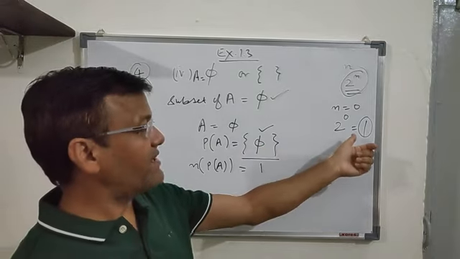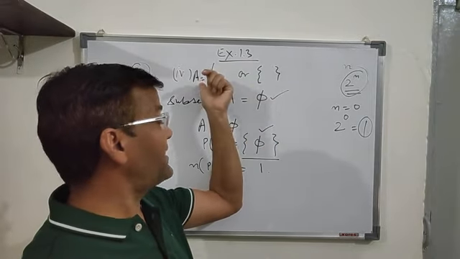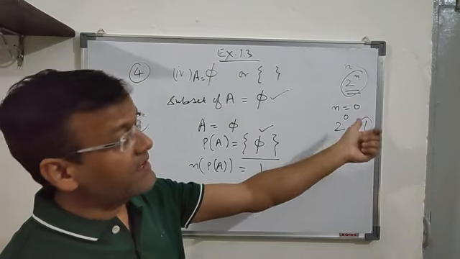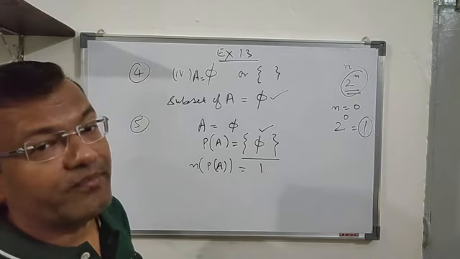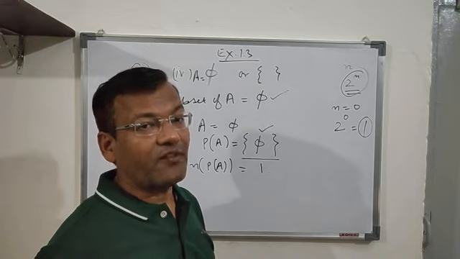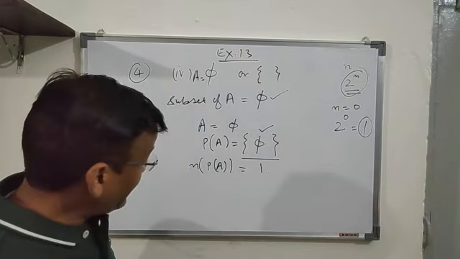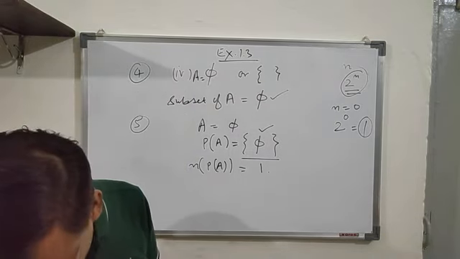If the number of elements in the set A is 2, that means 2 to the power 2, 4 subsets will be there. And if you form the set of subsets, there will be 4 elements in the power set. So this is all about the power set.